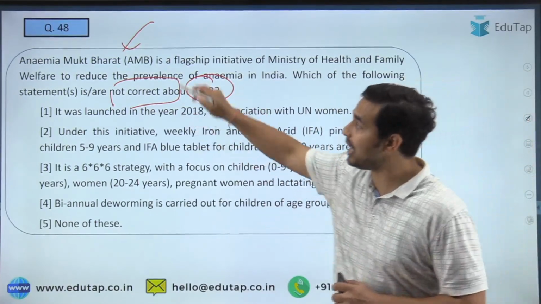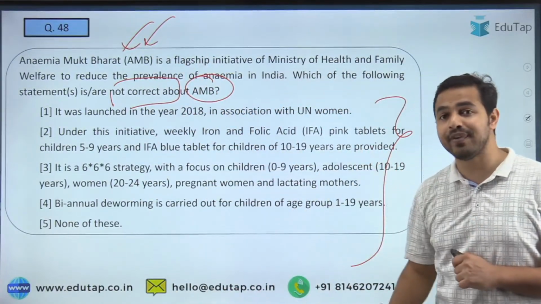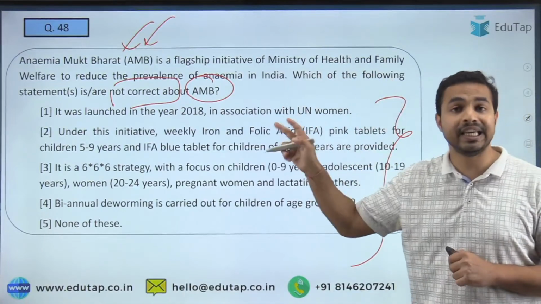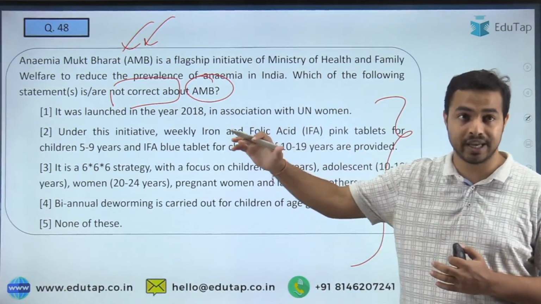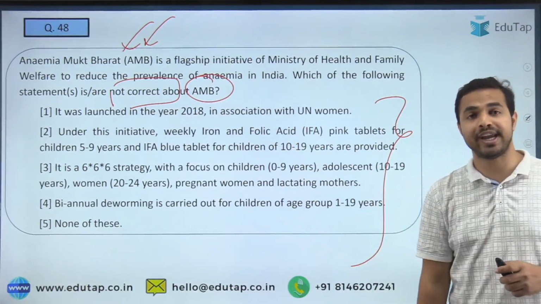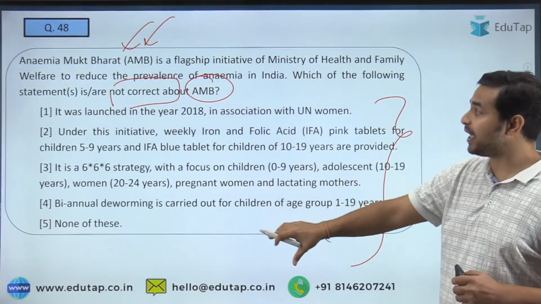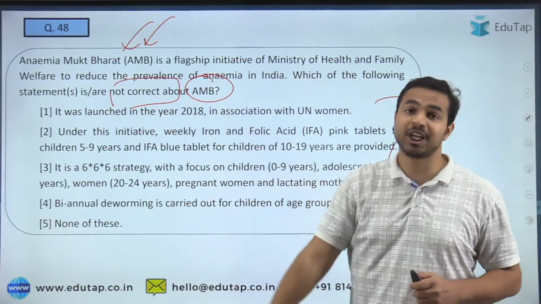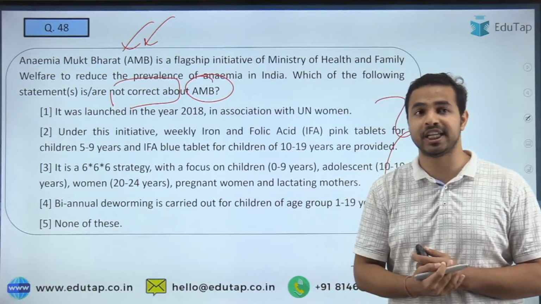See guys, once again you are required to identify the incorrect statement. See, kindly see here the keywords. The first keyword is the name of the flagship initiative of the Ministry of Health and Family Welfare, and the second important thing is, कि demand क्या है question की, that is which of the following statements are not correct. So here please tell me what is the right answer. Kindly once again I am telling you to go through these particular statements. In particular statements में जाइए and then tell me what is exactly the right answer to this particular question.